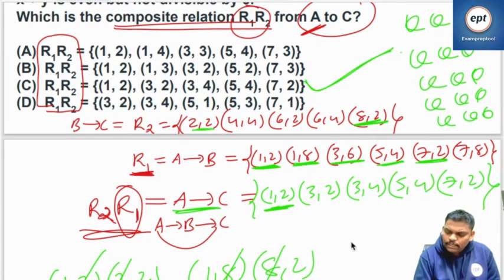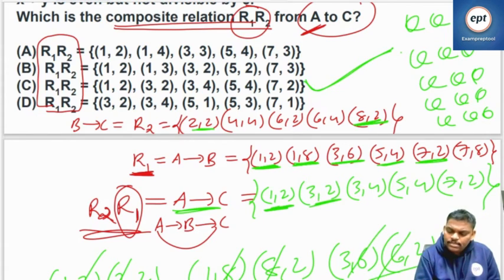So 1, 2. Next one, in R1, 3, 6. In R2, starting with 6, 6, 2. 6 and 6 cancel. So 3, 2. Then 3, 6 with 6, 4 also. 6 and 6 cancel. So 3, 4. Like that we done.